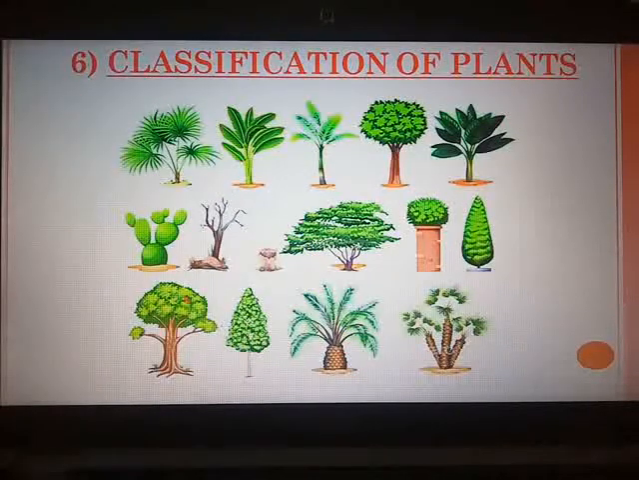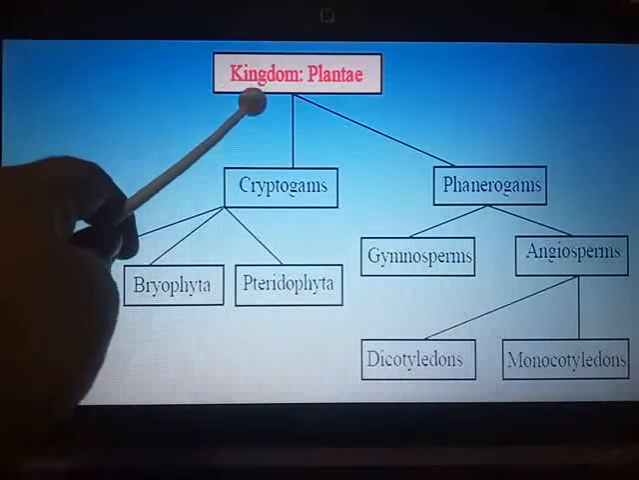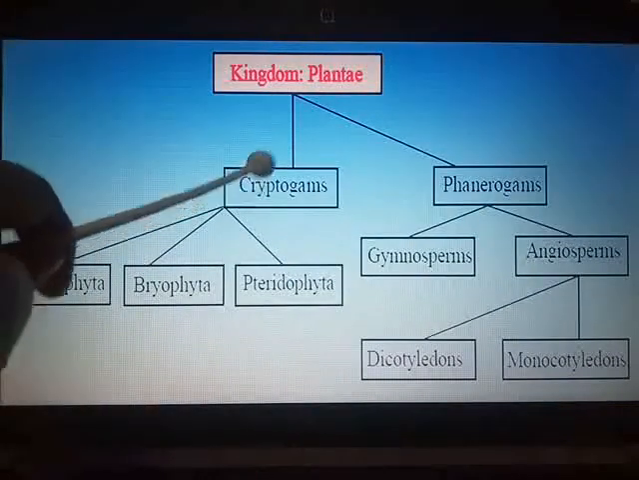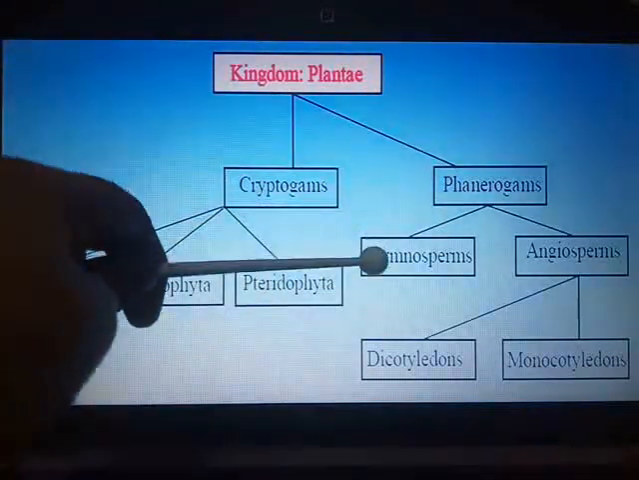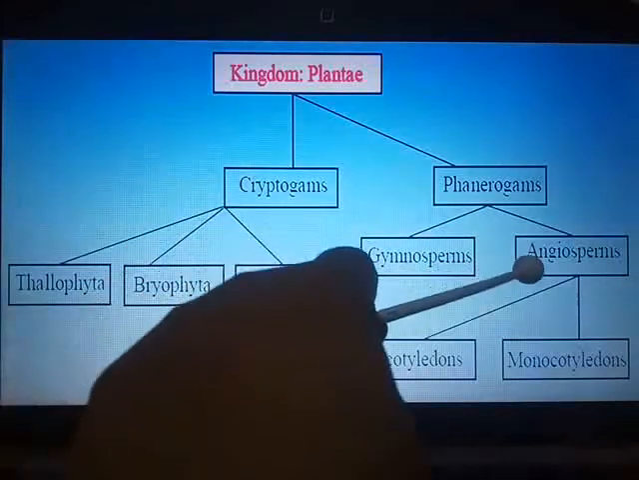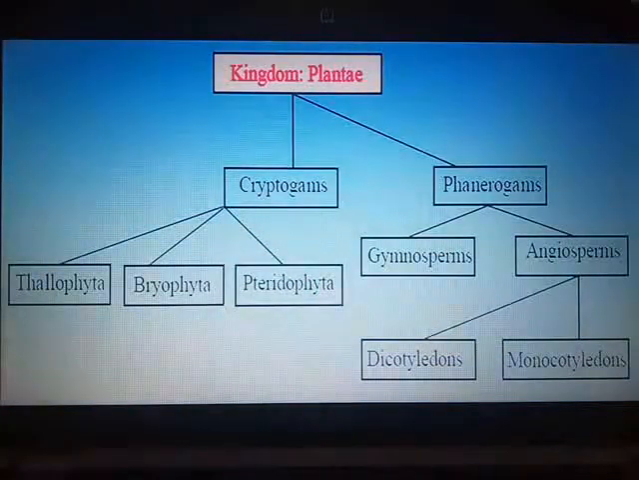We have studied in this chapter how kingdom Plantae is further divided into two subkingdoms, that is cryptogams and phanerogams. Cryptogams are further divided into three divisions, that is division Thallophyta, Bryophyta and Pteridophyta. Phanerogams are further categorized into gymnosperms and angiosperms, further divided into dicotyledonous and monocotyledonous plants depending upon the number of cotyledons present in seeds.